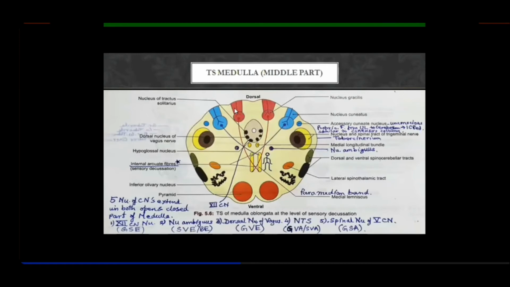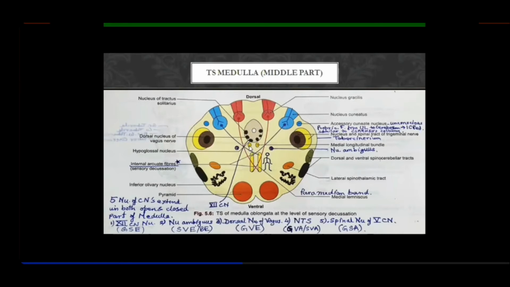Like this is the nucleus cuneatus, this is the tract, this is called the fasciculus gracilis, this is the fasciculus cuneatus, and this is the spinal tract of the trigeminal nerve. Now there is still something remaining, and that is the median portion. In the middle line, these are paramedian in fact, because they are paired, so you cannot call them median; rather these are medial, or you can say paramedial structures.